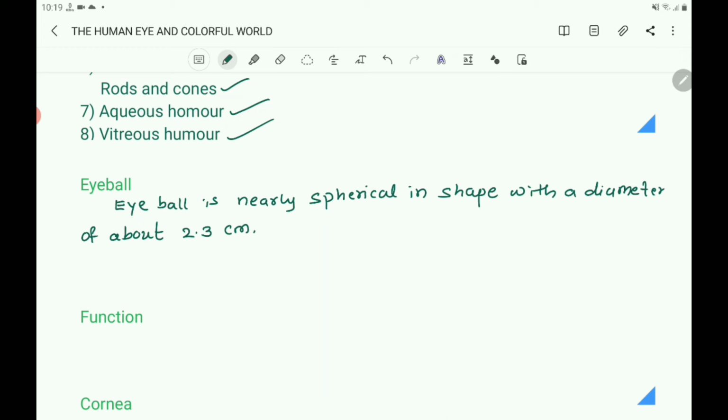It has a tough and opaque white covering.